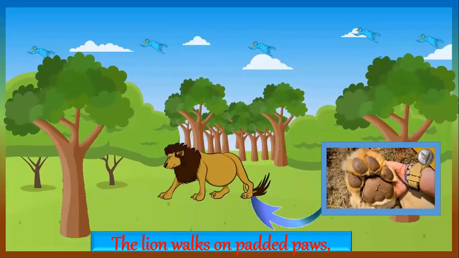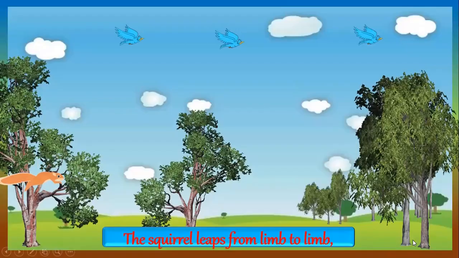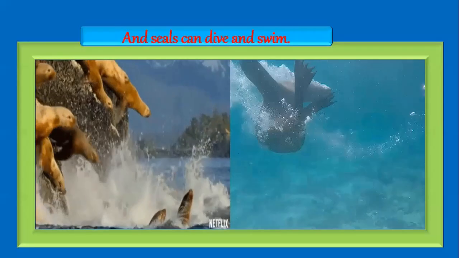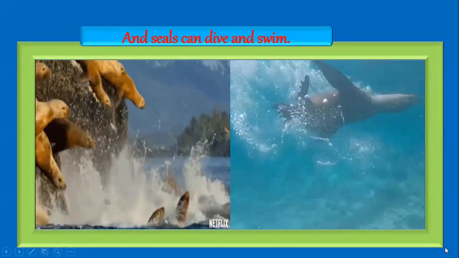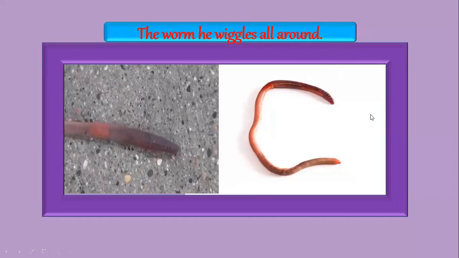The lion walks on padded paws. The squirrel leaps from limb to limb, while flies can crawl straight up a wall and seals can dive and swim. The worm he wiggles all around.